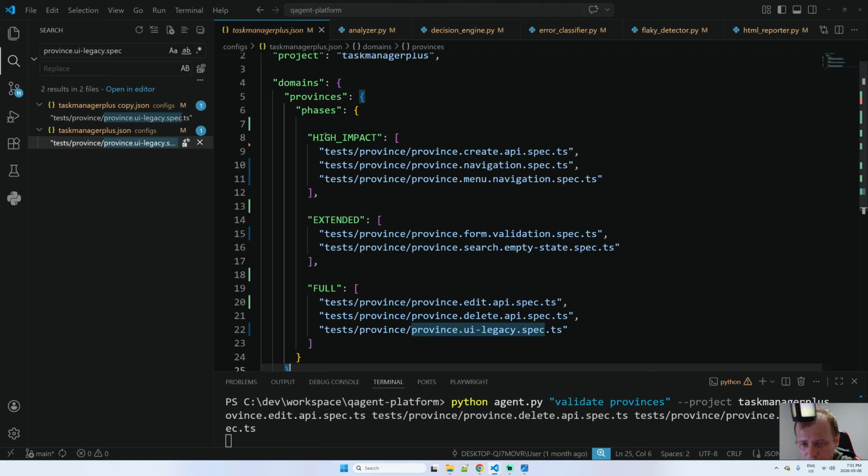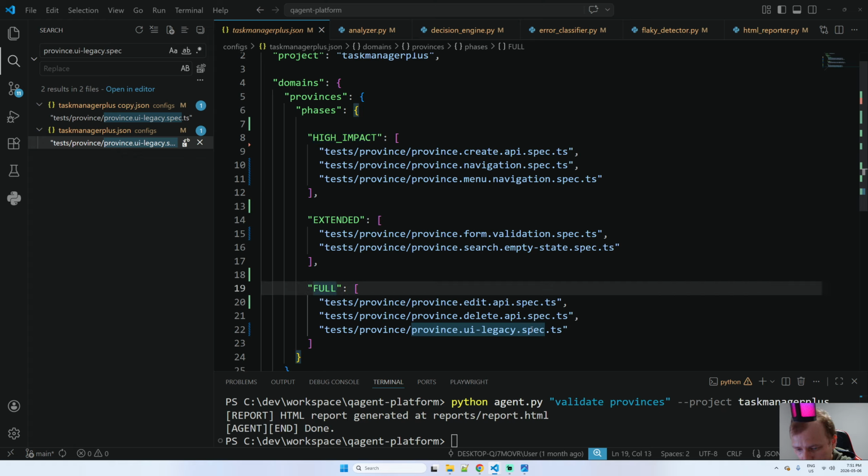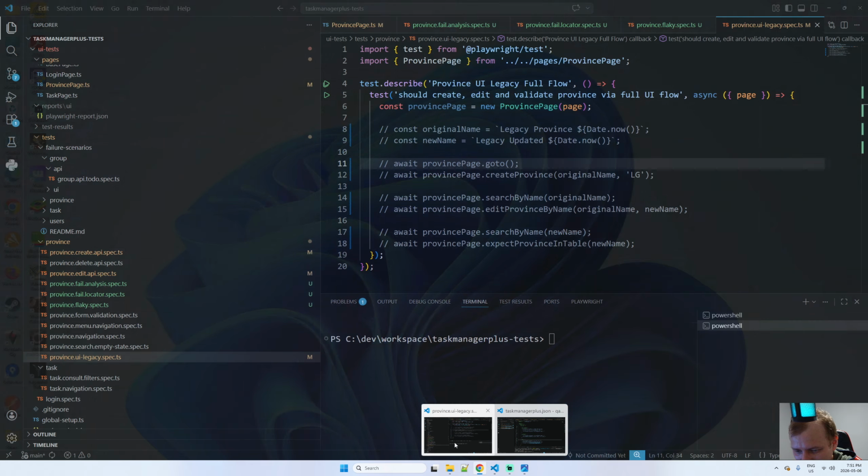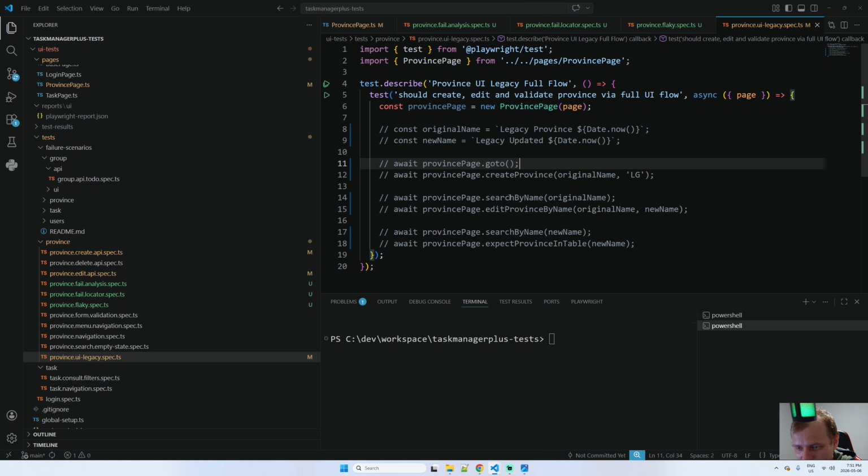It means the high impact was good, the extended was good, but the full was not. Let me run. Okay, let me open. Why was it skipped? Because I commented this line. Let me see the results.